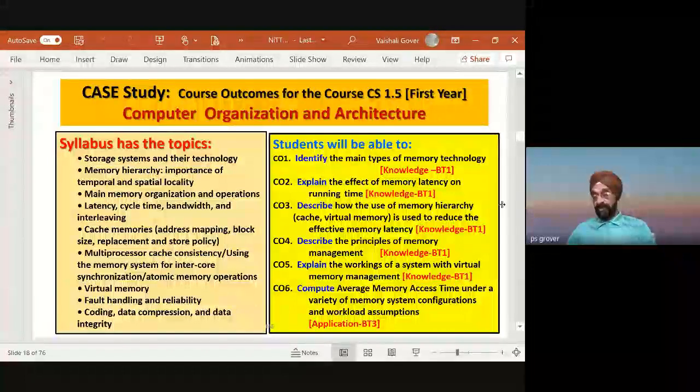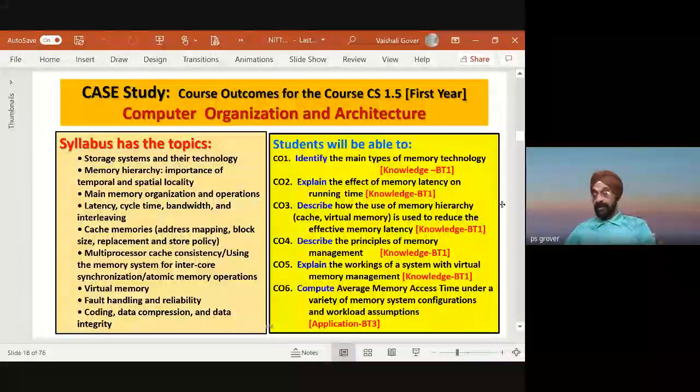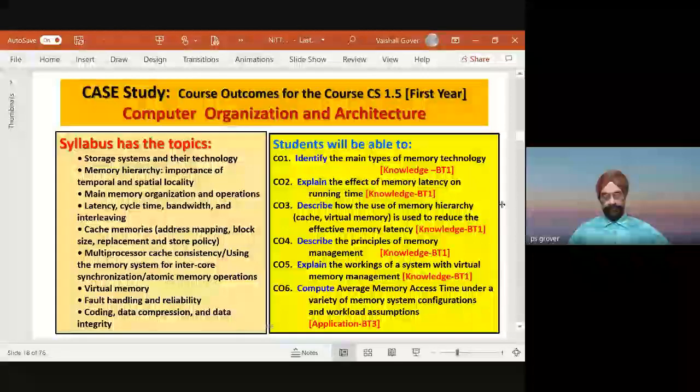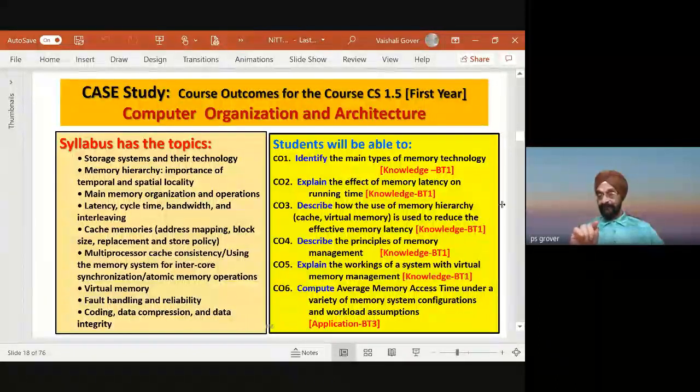When I go the same thing to a third year or fourth year, then my course outcome for that syllabus will be emphasizing the higher levels of Bloom taxonomy. So the course outcomes are normally 5 to 6. You just write course outcomes: CO1, which is knowledge, Bloom taxonomy 1; CO2, explain. Now see, identify is a knowledge, explain is a knowledge.